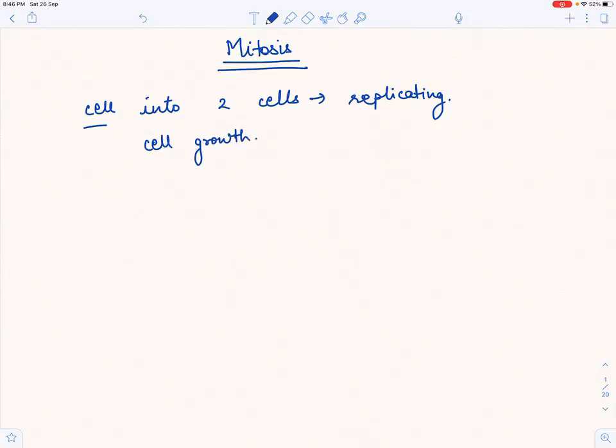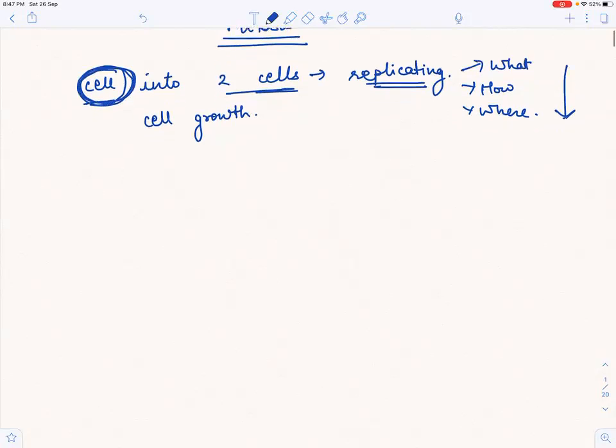And what is cell? Chalo, before getting into things like cell into 2 cells, replicating, what is getting replicated, how it is getting replicated, where it is getting replicated, we'll do all these questions in just another 2-3 minutes. Before getting into much detail of mitosis, first let us see if we remember what is cell.